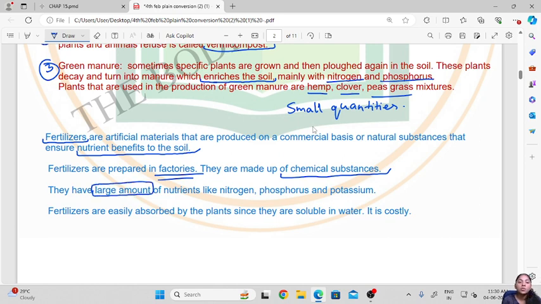Okay, so usually the fertilizers will have nutrients like nitrogen, phosphorus and potassium. Okay, so NPK, nitrogen, phosphorus and potassium. Then these fertilizers are easily absorbed by the plant since they are soluble in water. Okay, so they will mix with the groundwater and then they will be taken up by the plants. But these fertilizers are comparatively costly.